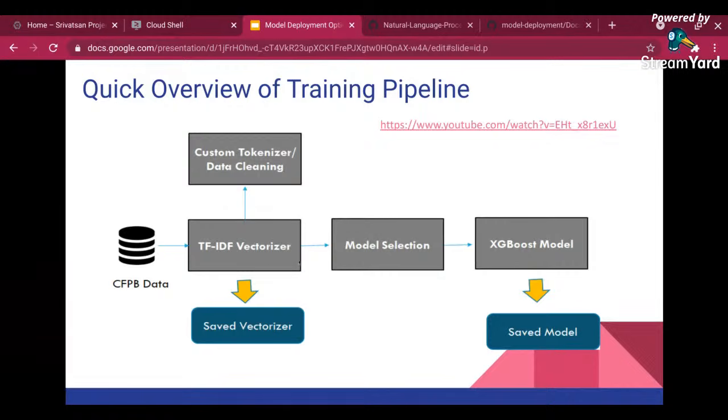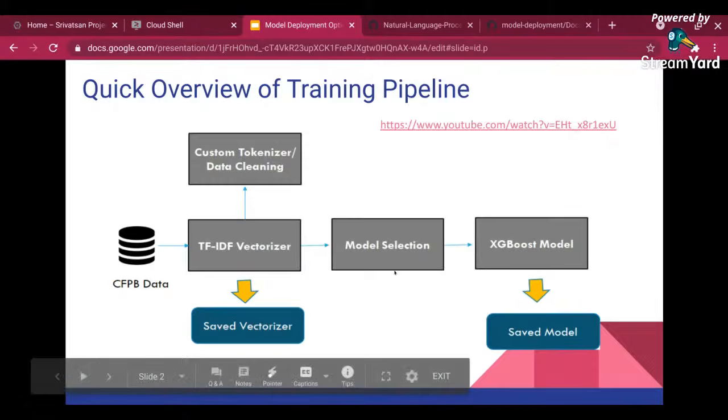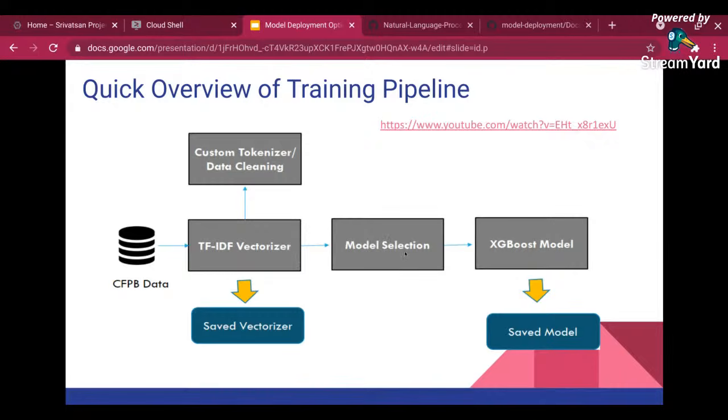And then basically we are running against multiple models. In this case, I have used XGBoost and H2O AutoML. I am running against multiple models. I'm picking the leaderboard, which was an XGBoost model. And I am running the final XGBoost model, fine-tuning it. It's a multi-class classification problem, and it's imbalanced data. So I am handling the imbalanced data. And finally, I have a model that I'm going to deploy.